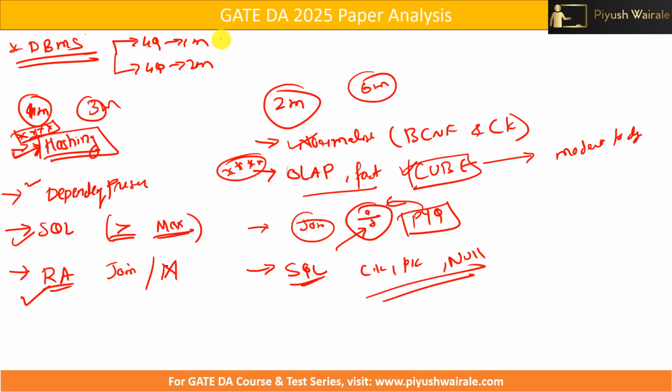So out of 12 marks, you can easily score 8 to 9 marks from DBMS part. Okay. So just go to the content and go to the test series part. That will be good enough.